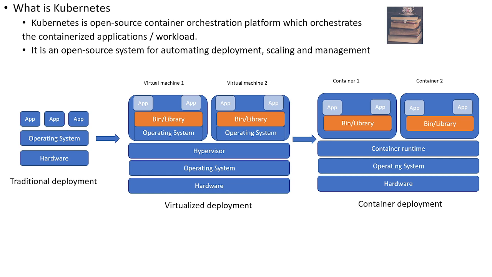Second problem, resource management. I can create small virtual machines. In traditional deployment, what used to happen? I used to create bigger machines, let's say 8 core or maybe 16 core or whatever. But now I can create very small virtual machines, let's say one virtual CPU or 2 GB of RAM. Very small machines I can create. So up to a certain extent, I could solve the problem of resource management because of virtualization.